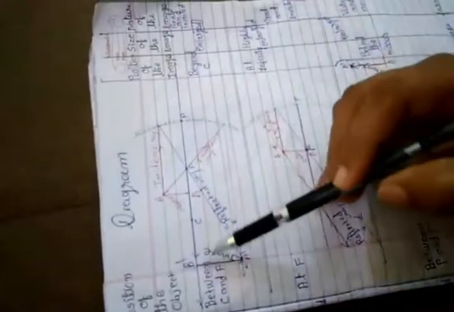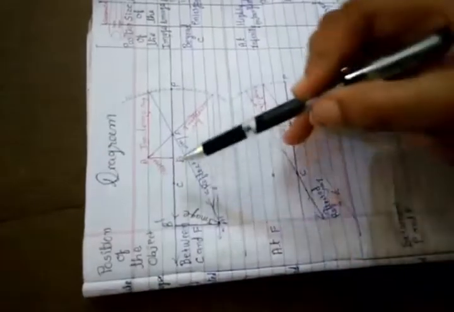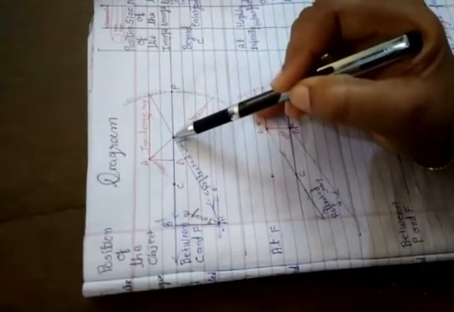Now we discuss the next point. When we place the object between C and F, C is the center of curvature here, F is the focus point here.